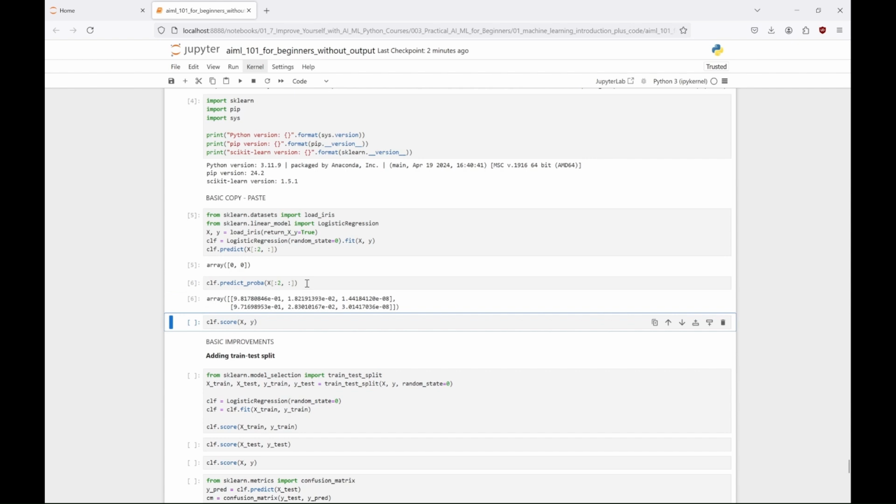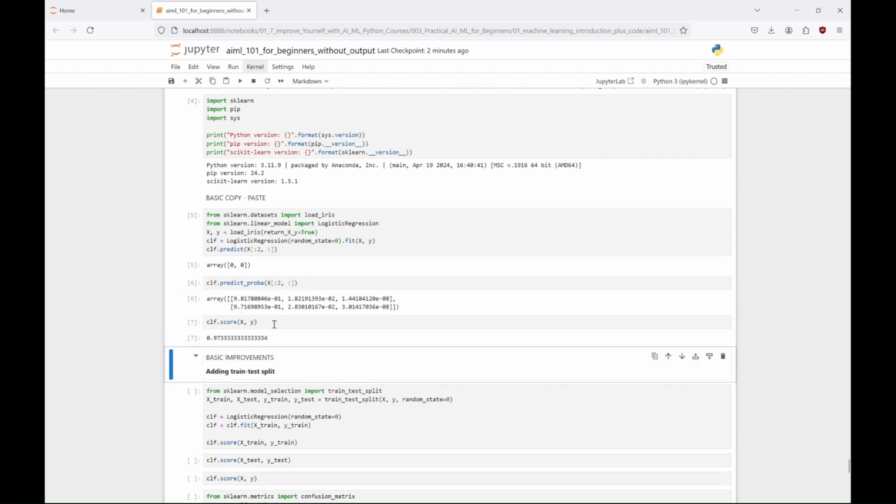The second array means that the model predicts a 97.17% probability that the second sample is class 0, a 2.83% probability for class 1 and again a practically 0% probability for class 2. In both cases, the model is highly confident that the first 2 samples belong to class 0, Iris setosa. This probabilistic approach helps understand the model's confidence in its predictions, rather than just the final class. And finally we get the overall score of the model on our dataset. A little over 97%.